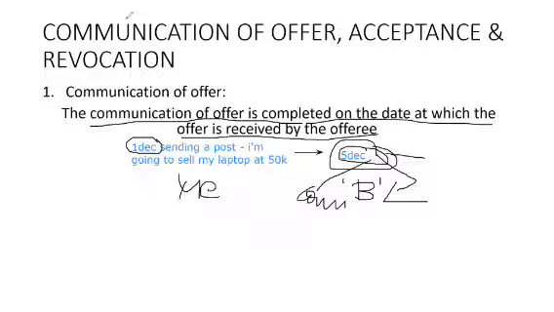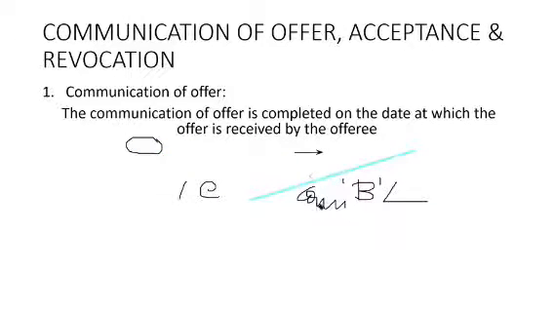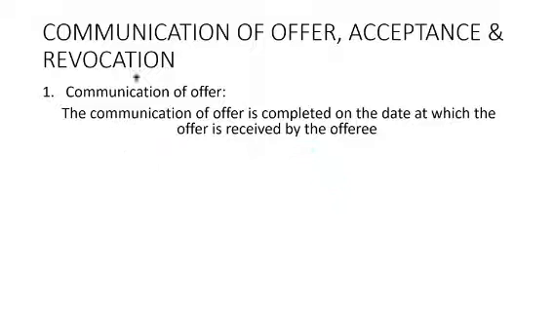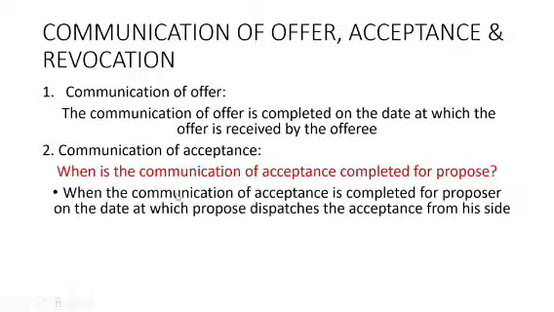I'll tell you. Communication of acceptance. When is the communication of acceptance completed for the proposer?